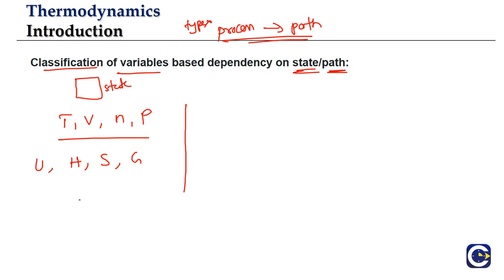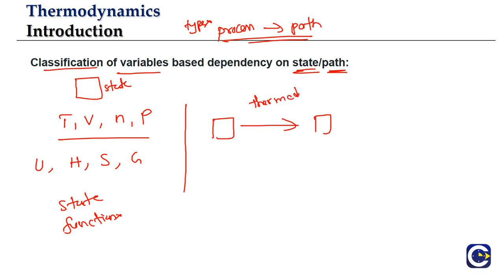So all these variables, we'll be calling them state functions, because they are linked to a state, and they'll be changing only when the state is changing, otherwise they will not change. Such properties that are linked to the state are called state functions. And there will be some properties that will be linked to the path or thermodynamic process. They are called what?